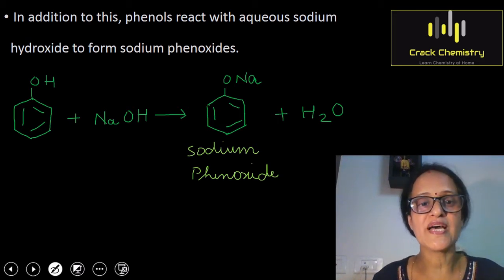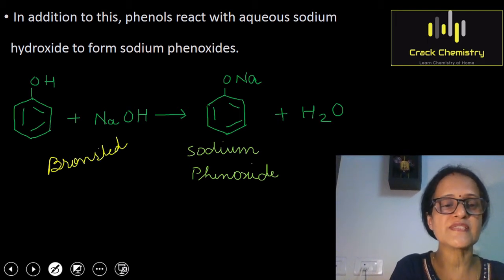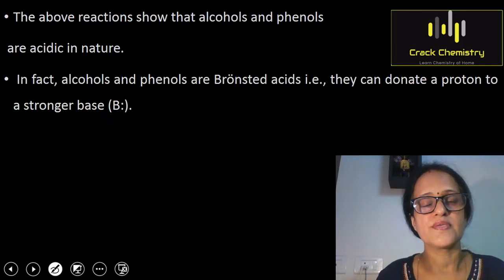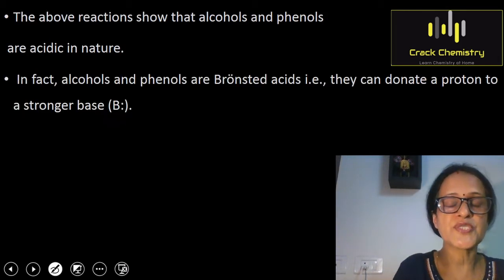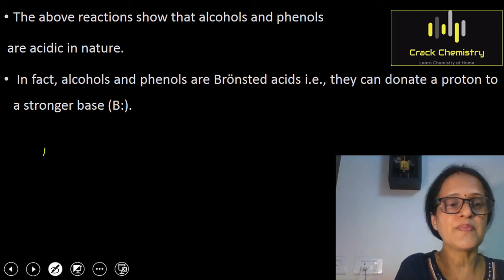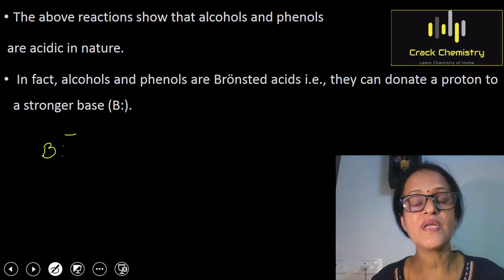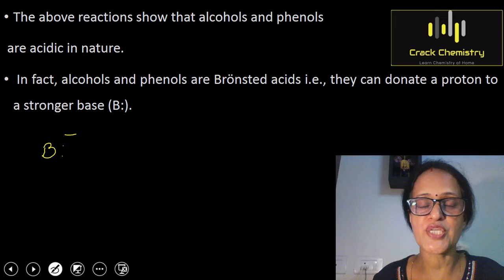These reactions show that alcohols and phenols are Bronsted acids. Bronsted acids are those acids which can donate a proton to a stronger base. So I am going to write a reaction between a base and an alcohol. So B represents a Bronsted base here. It is a Bronsted base because it has a lone pair of electrons which is available for protonation.